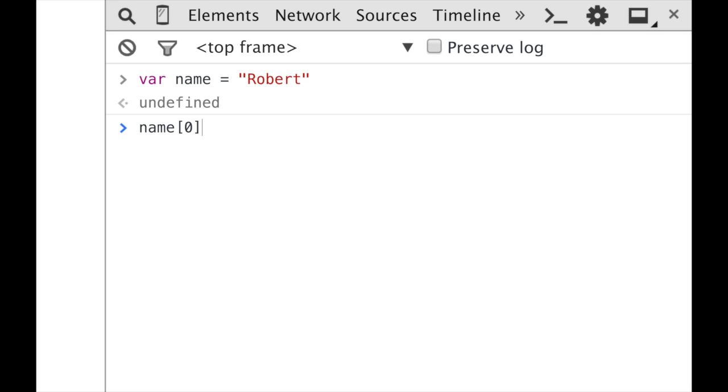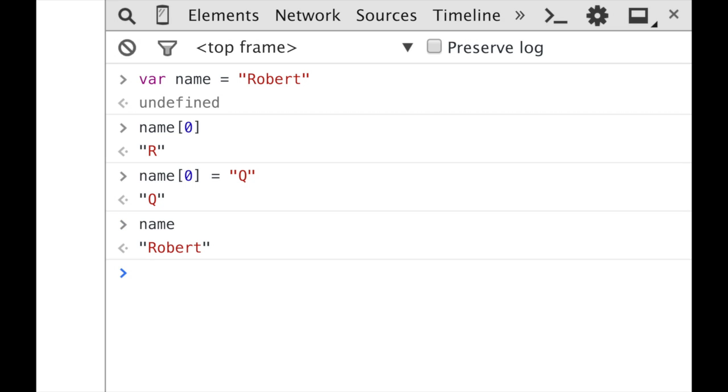So if I do that, it returns R. If I pass here name and access position 0 of this string, I can use an equal sign operator and try to pass a new value to the string, like Q. And let's see if name changed. No, it keeps Robert. If you want to change the value of a string, you must destroy it first and pass a new string. Okay, I will clean my console right now.